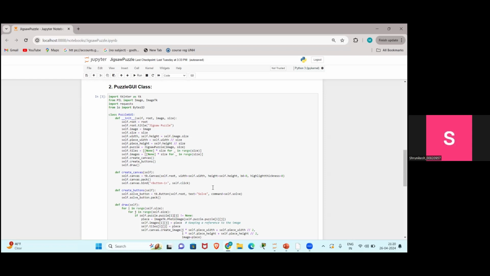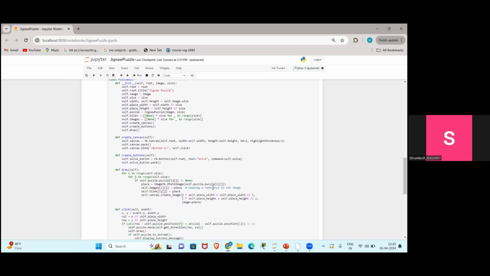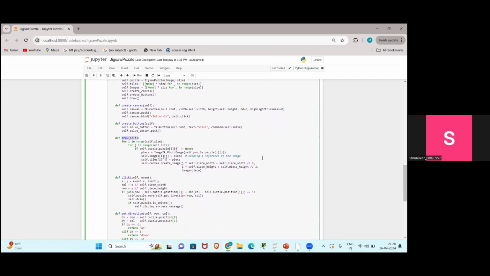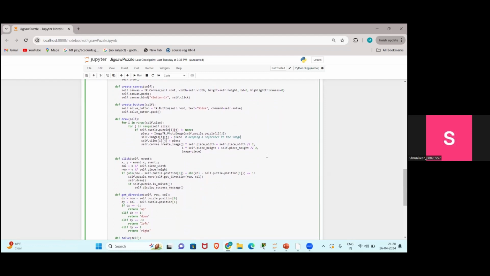So first we'll go to the create canvas method. It creates the tkinter canvas to display the puzzle. Here tkinter is a standard GUI library for Python. And secondly, the create buttons method, which creates a solve button to reset the puzzle. And the draw method draws the current state of the puzzle on the canvas and places each piece on the canvas according to its position in the puzzle grid.